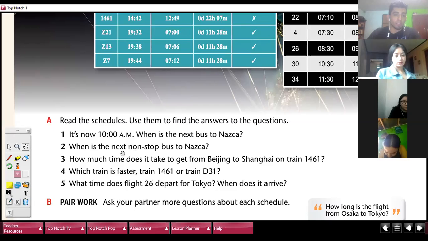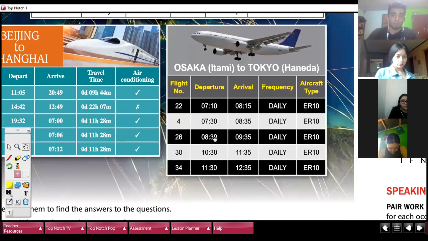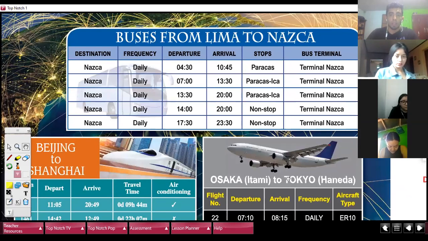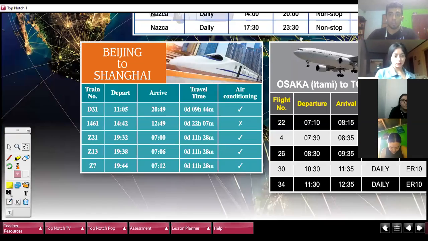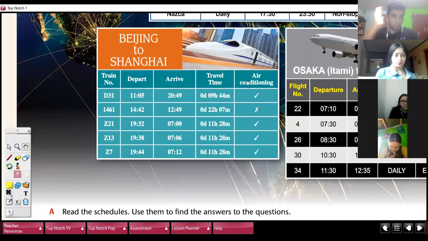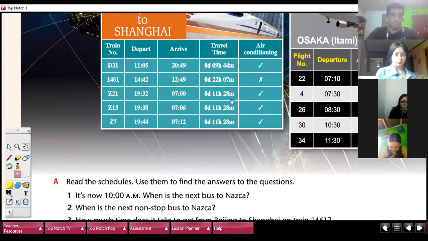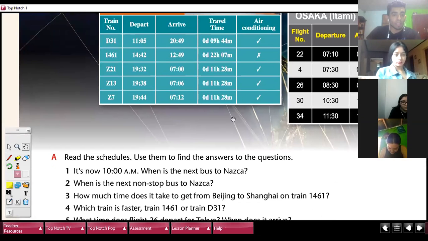When is the next non-stop to Nazca? It's still 10 a.m. Non-stop means that they are not making a stop. It goes directly. When is the next non-stop bus to Nazca?